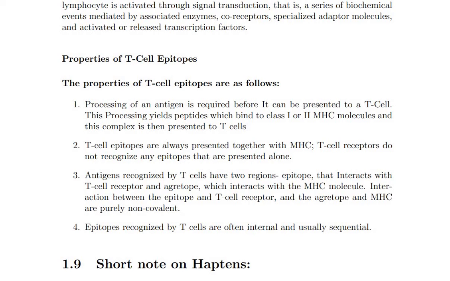So T cell receptors do not recognize any epitopes that are present alone.